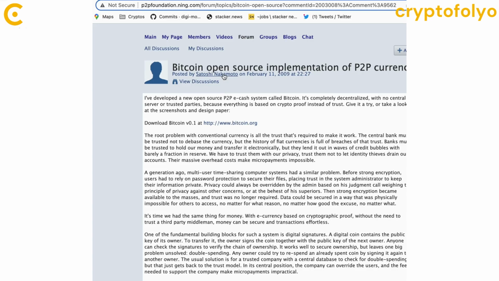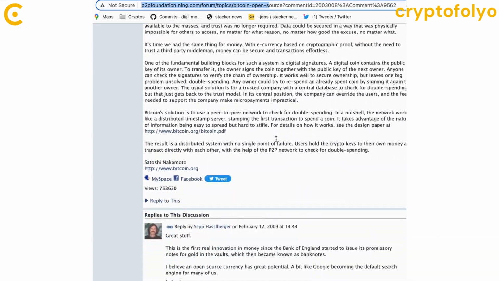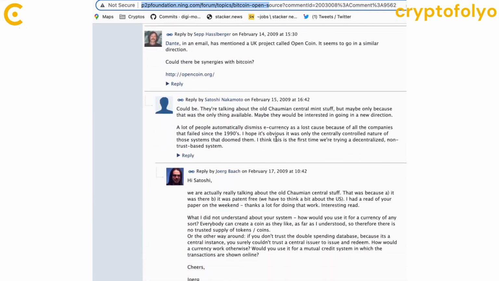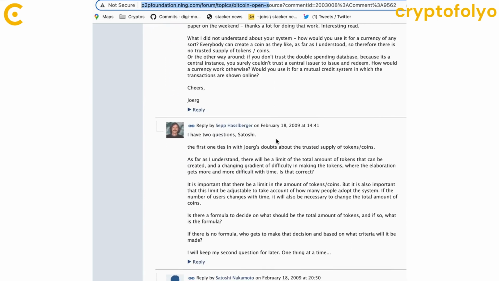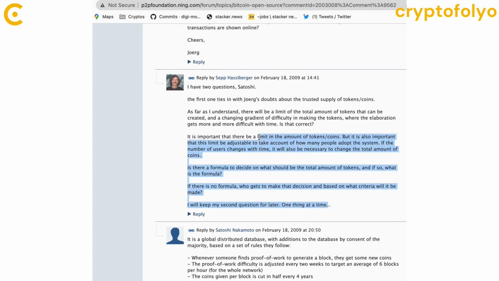One week after Satoshi posted the Bitcoin whitepaper on the Ning Forum, Sepp Hallberger asked Satoshi the following question. As far as I understand, there will be a limit of the total amount of tokens that can be created, and a changing gradient of difficulty in making the tokens, where the elaboration gets more and more difficult with time. Is that correct? It is important that there be a limit in the amount of tokens, coins.